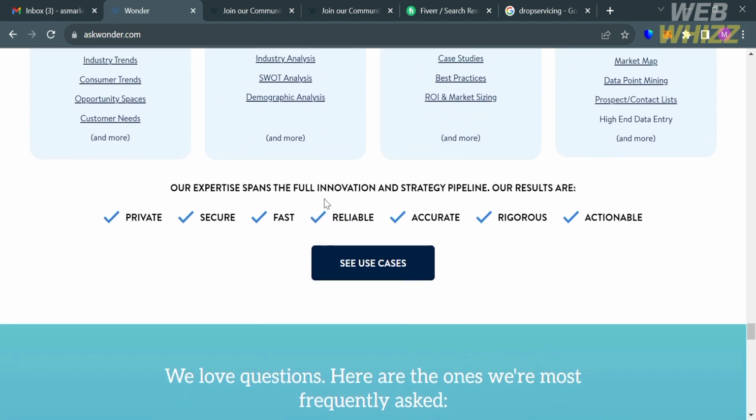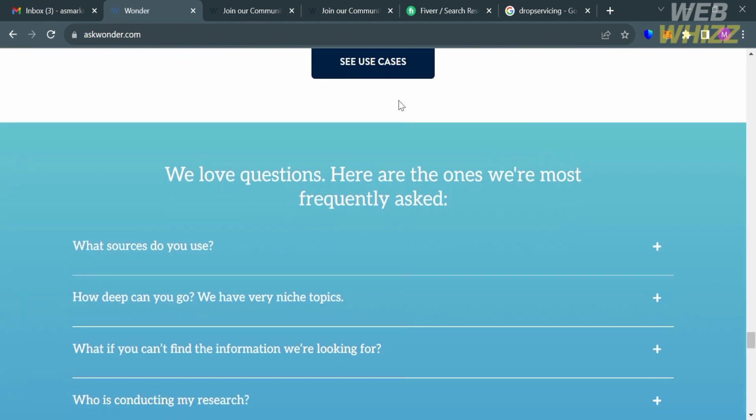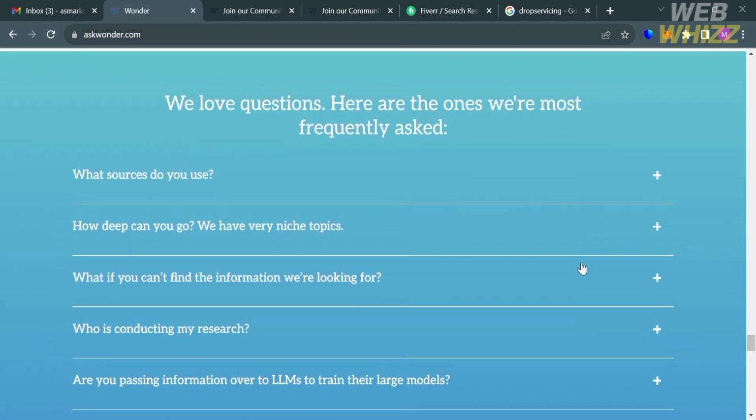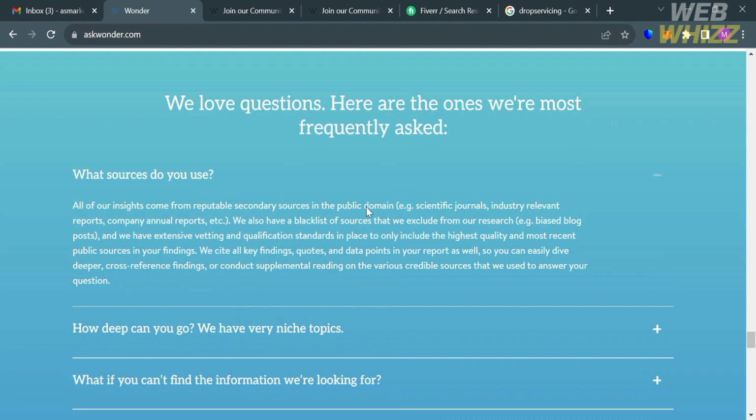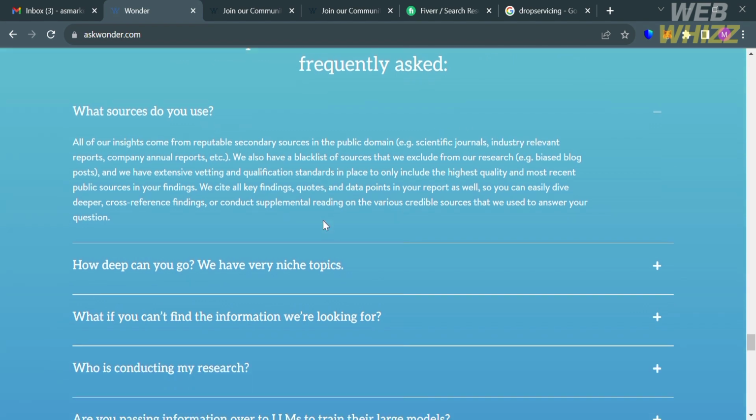And aside from that, if you have other concerns or questions, you can simply go to the frequently asked questions, in which it will show you a variety of questions, and by clicking each question, it will show you the corresponding answer. Such as this question, what sources do you use? And it says here that all of their insights come from reputable secondary sources in the public domain, such as scientific journals, industry-relevant reports, company annual reports, and many more.